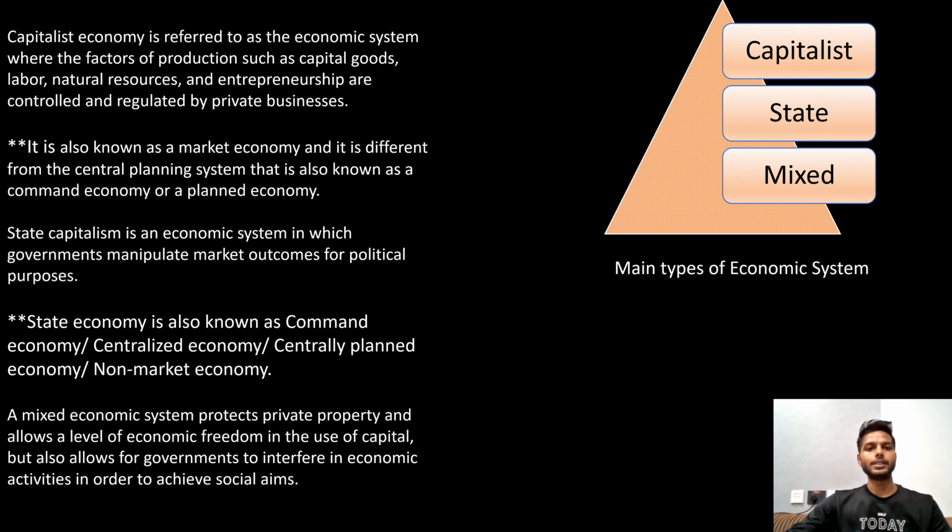State capitalism is an economic system in which the government manipulates market outcomes for political purposes. State economy is also known as a command economy, centralized economy, centrally planned economy, and non-market economy. Talking about the mixed economy, this system protects private property and allows a level of economic freedom in the use of capital, but also allows the government to interfere in economic activities in order to achieve social aims. So let's proceed with the next slide.